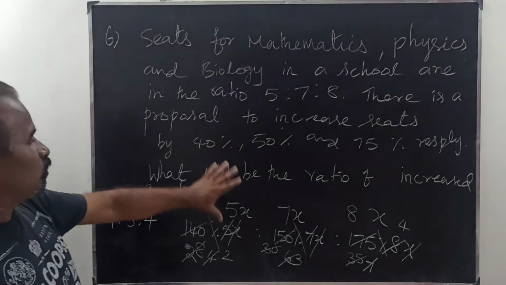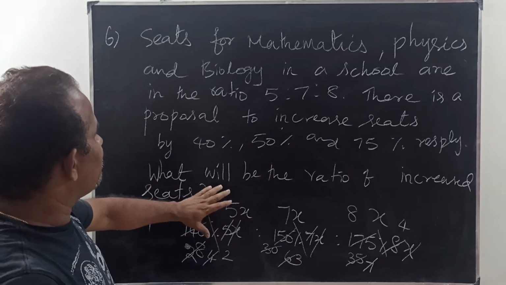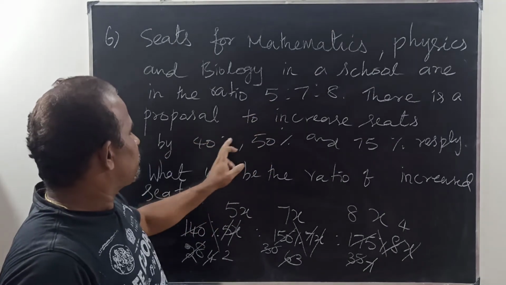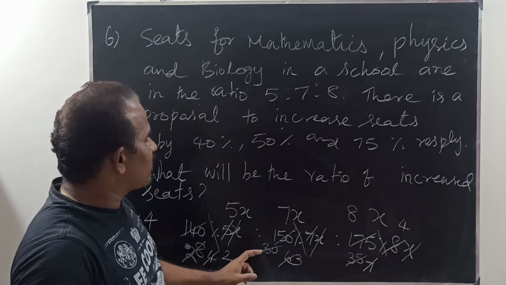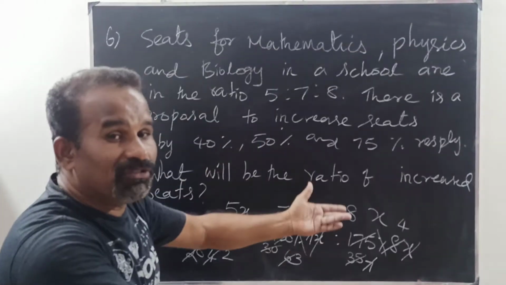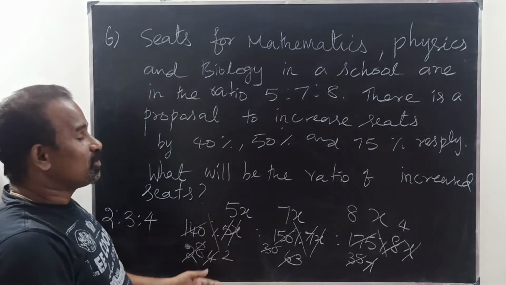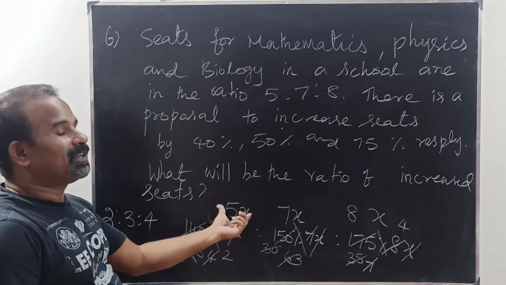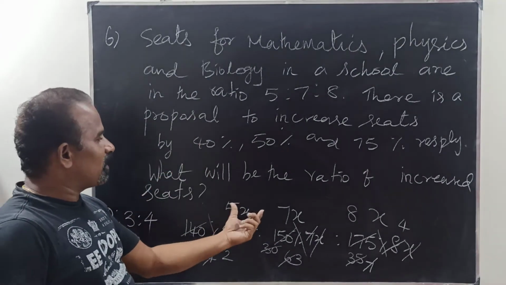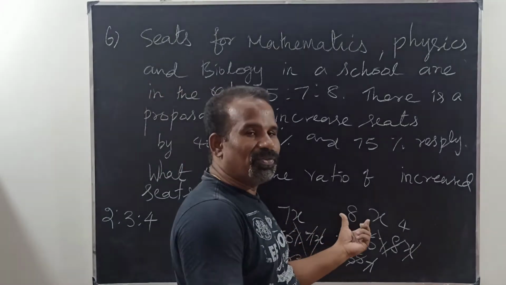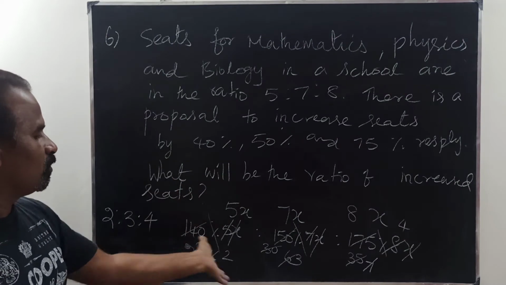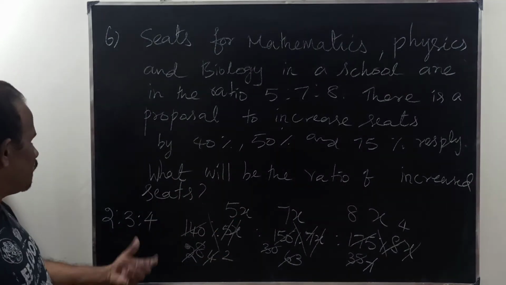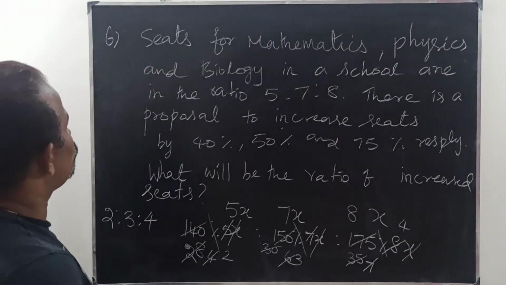Okay. So the two things you have to keep in your mind. Here 40% increase means straight away you have no need to take 5x plus 40% of 5x, you will be getting the same. So already it is 100%. So this is 40. Therefore 140, 150, 175. Cancel all the common terms. You will be getting 2 is to 3 is to 4.